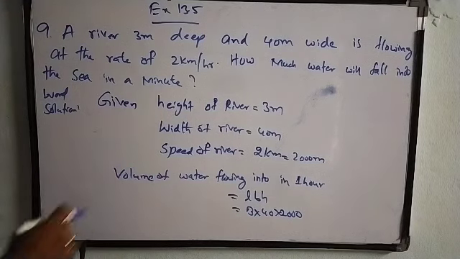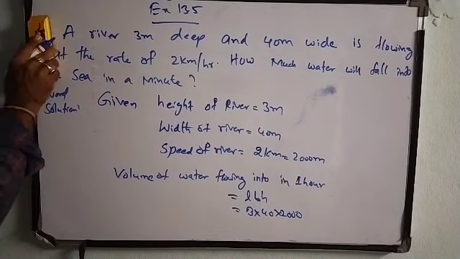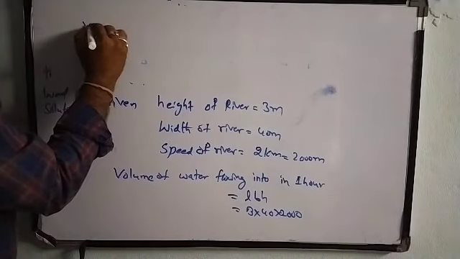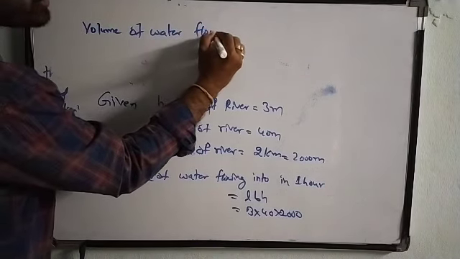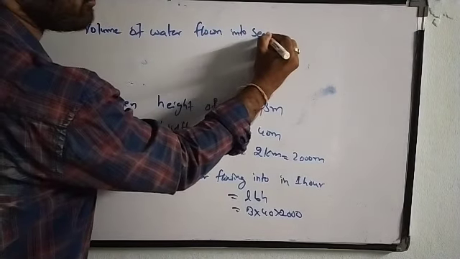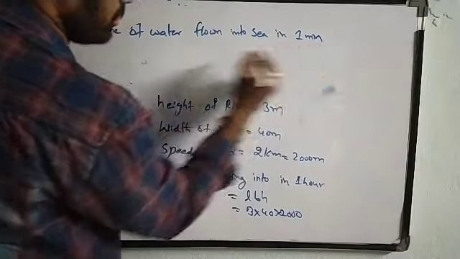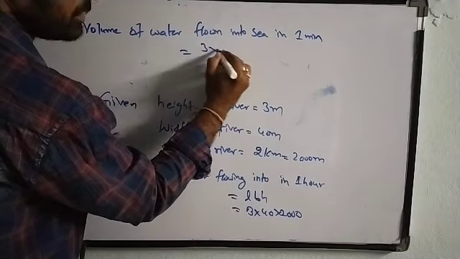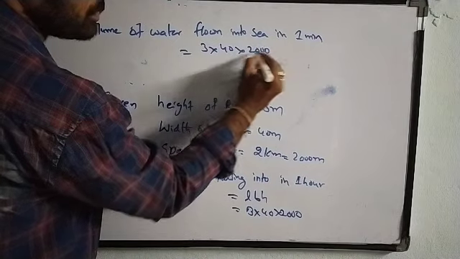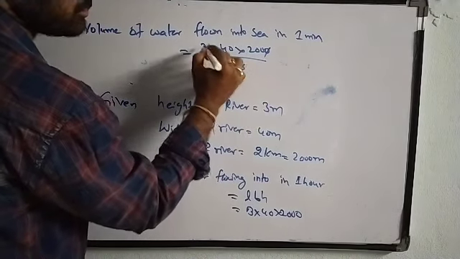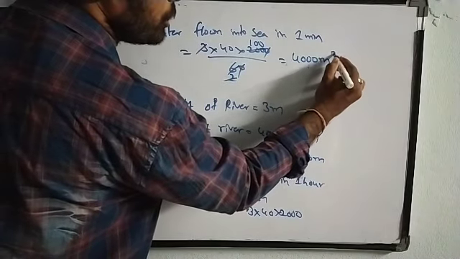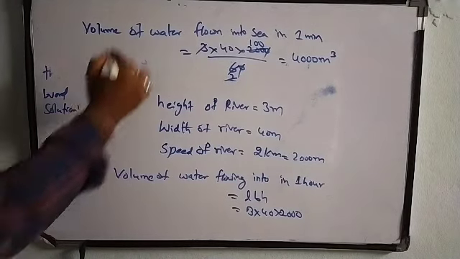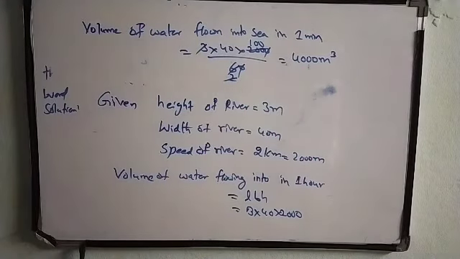Now he is asking for 1 minute how much volume will be flown. So volume of water flown into sea in 1 minute, that is 3 into 40 into 2000 divided by 60. That is 4000 meter cube. So this is the amount of water which is going to flow in 1 minute into the sea.